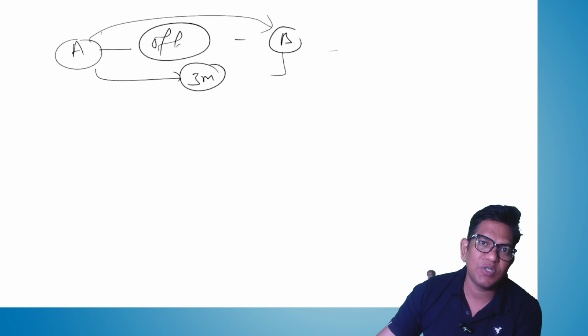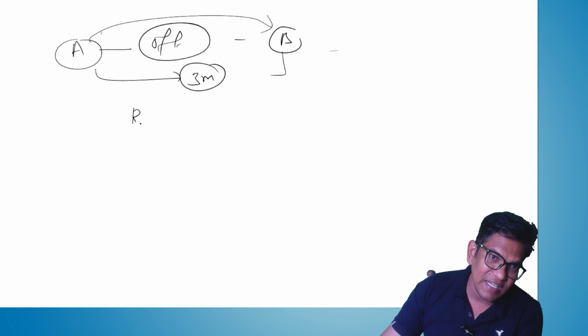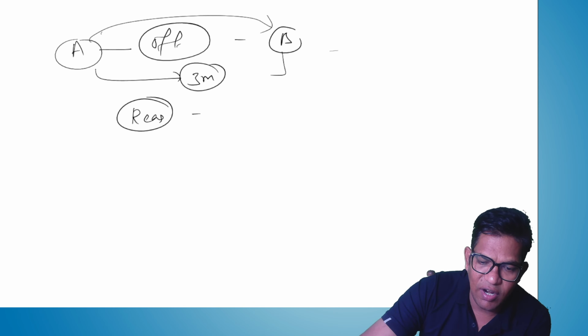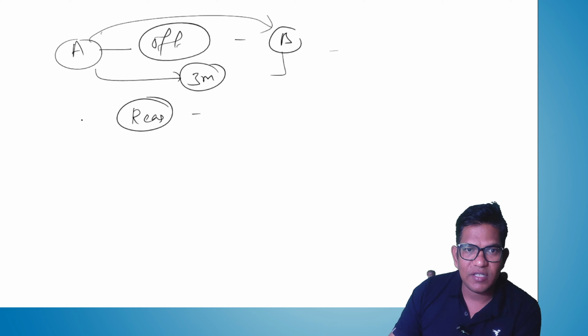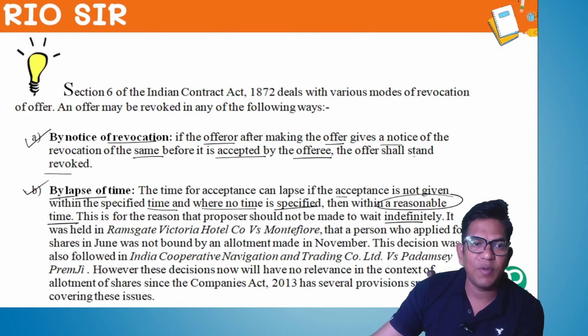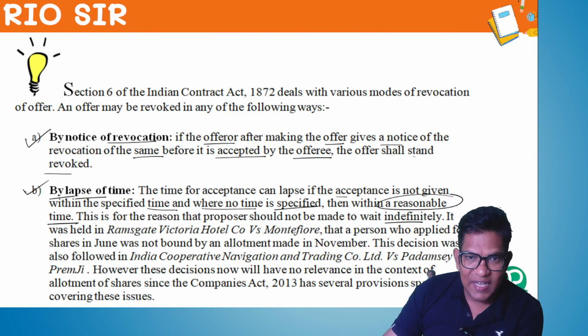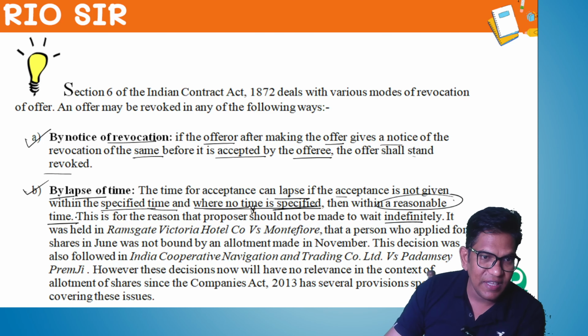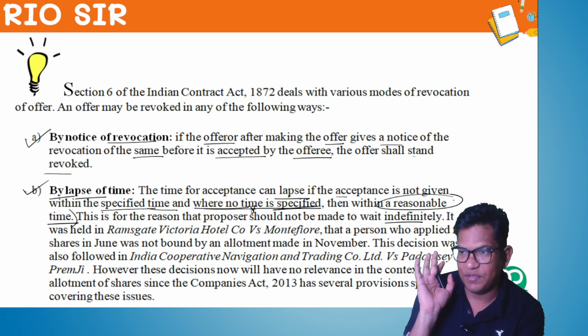If they have not mentioned any specific time, what happens? Very simple. In that case, there is a reasonable time. Reasonable time means there is no indefinite time. What do you mean by reasonable time? It all depends. So reasonable time should be considered for lapse of time here. The time of acceptance can lapse if the acceptance is not given within the specified time, and where no time is specified, then within a reasonable time, that offer can lapse.